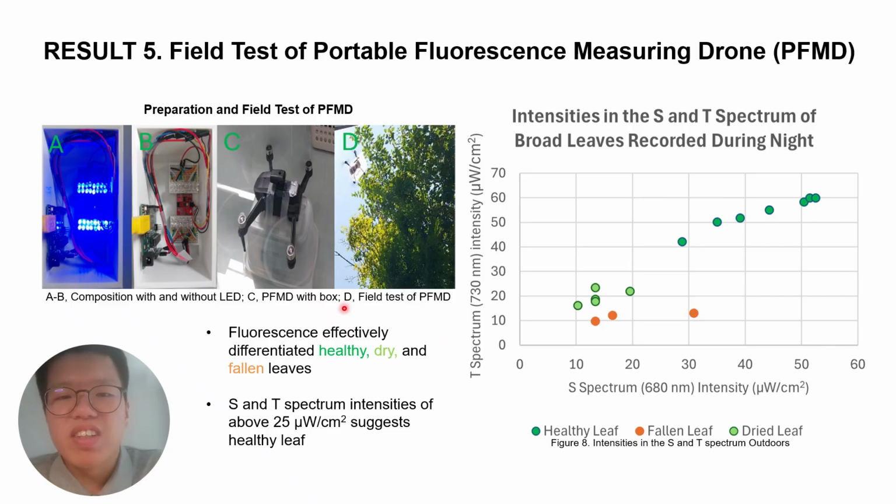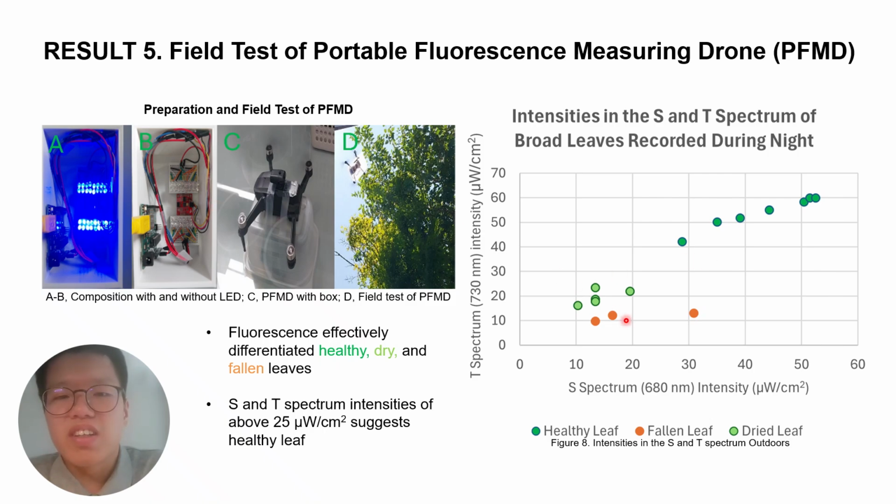Fluorescence would be best measured from the sky as a large area can be measured simultaneously. So, field tests were conducted to confirm this possibility. The Portable Fluorescence Measuring Drone (PFMD), built with the AS763 sensor, Arduino mainboard, and 32 blue LEDs, successfully distinguished healthy, fallen, and dry leaves when tested outdoors.